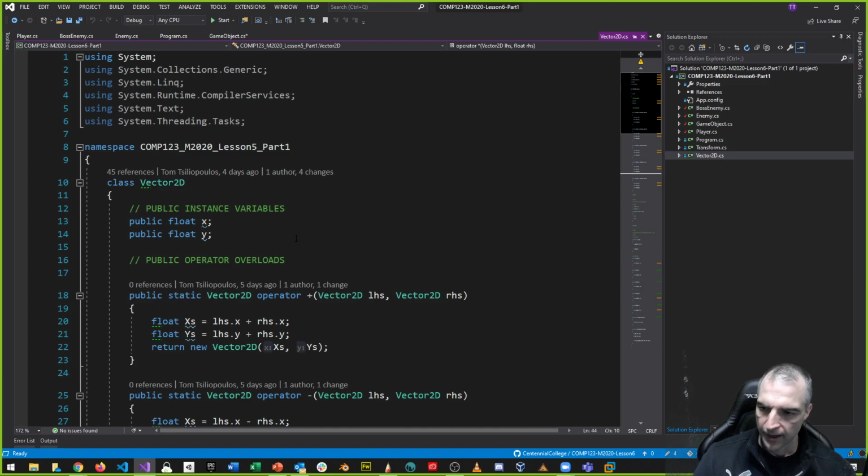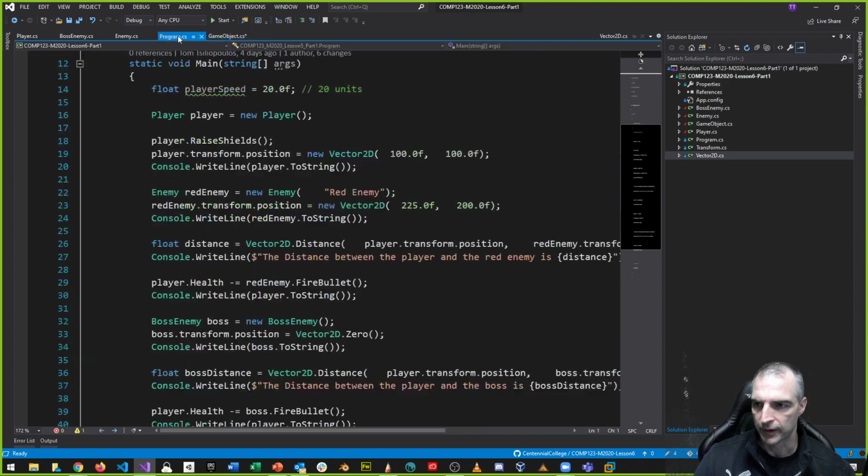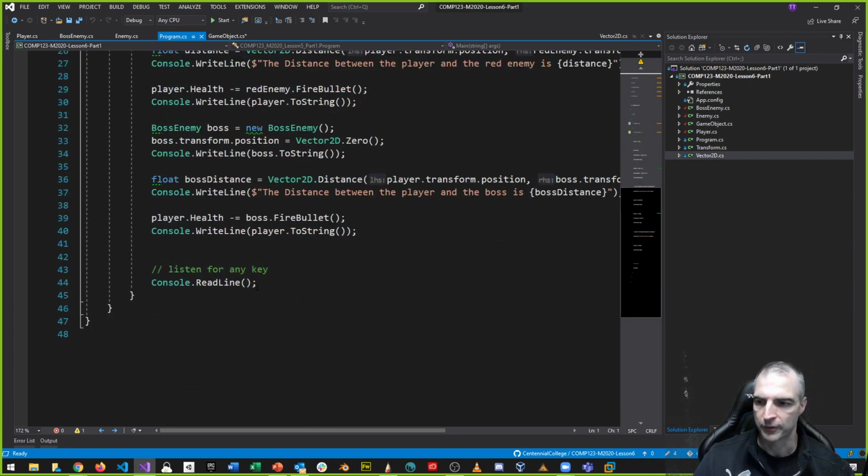We also have a thing that I've done where I've said, as an example, that a game object needs a name. And the problem with identifying a game object with a name is that if I put the wrong name in here, or the wrong string value, let's say, for example, I need to identify, I do some kind of switch case in the program class. So in the program class, I'm saying, let's do a switch case, and depending on if the game object is a player, or if the game object is whatever it is, I want to do something. Let me show you what I'm talking about here.